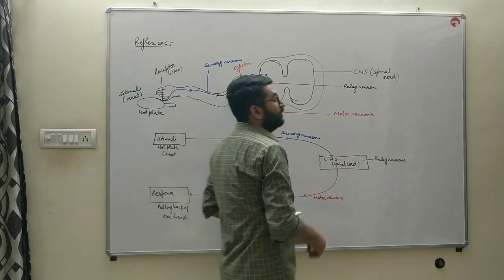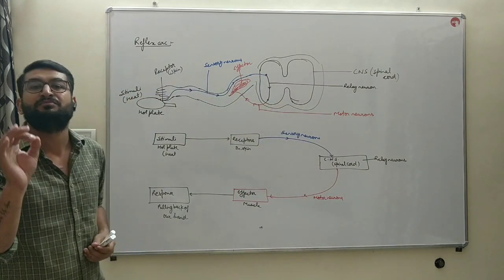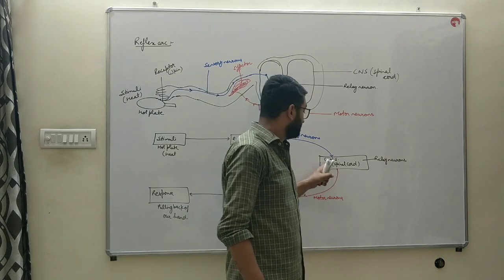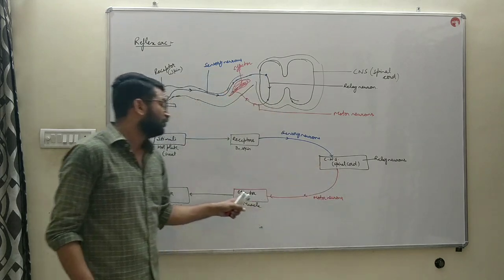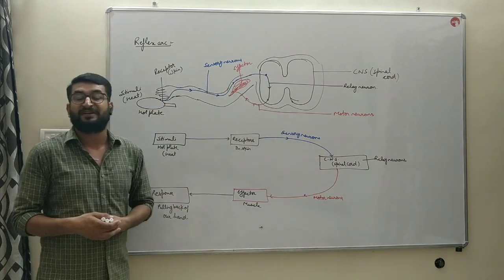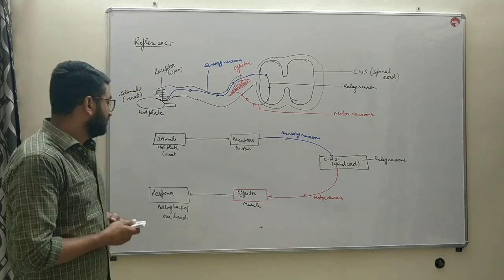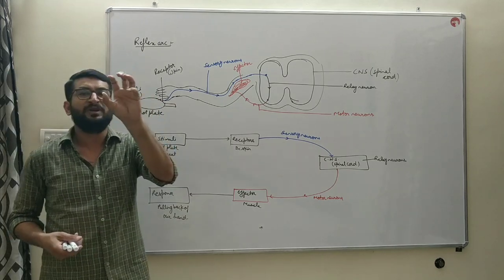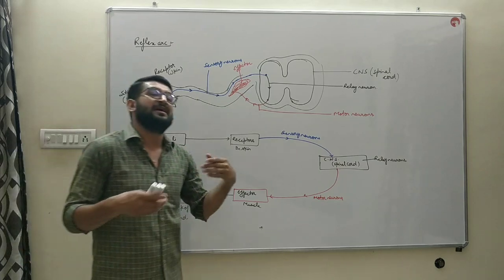The sensory neuron will take the signals to the brain. That is the example of a cerebral reflex. So in that case, the central nervous system is played by the brain. From the brain, the motor neurons will give the signal to the effector. In that case, the muscles of the iris, due to which the response occurs. In case of bright light, the pupil contracts. The size of the pupil decreases.